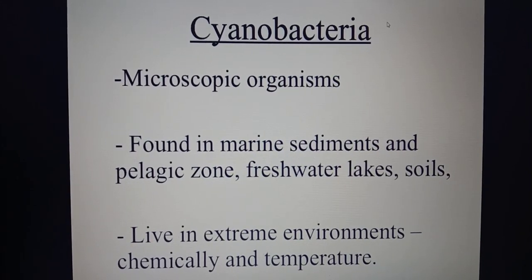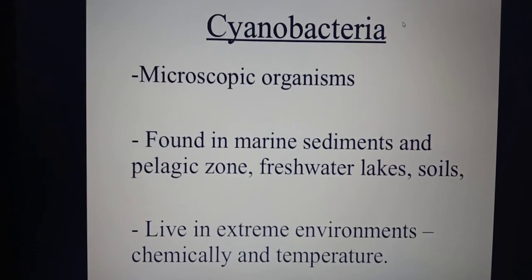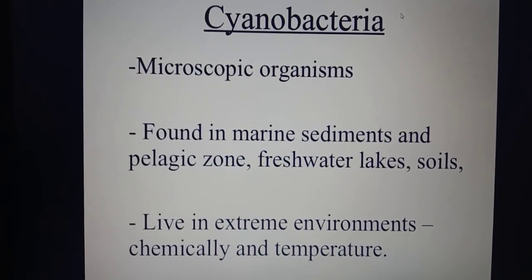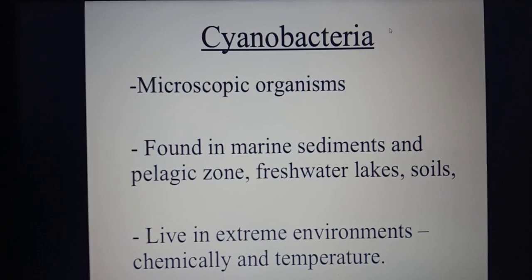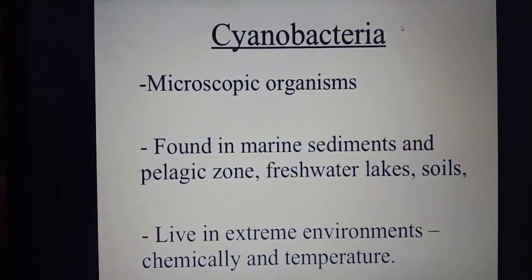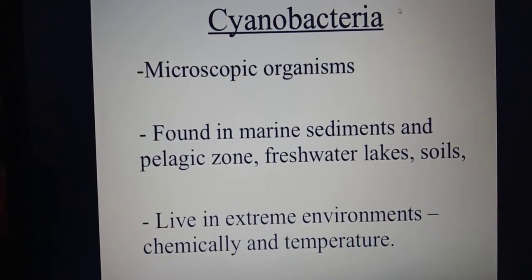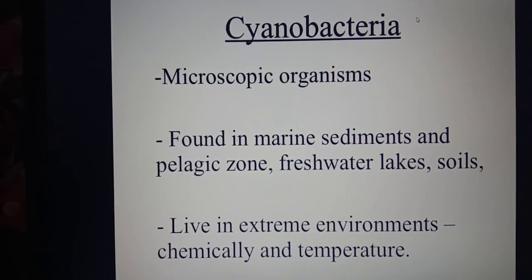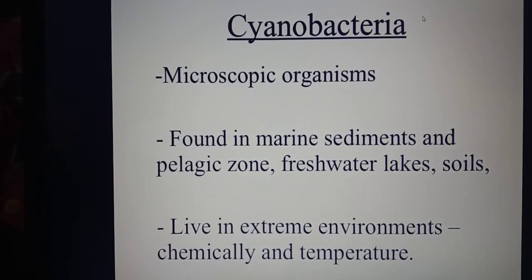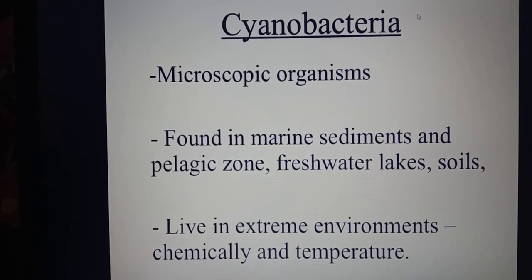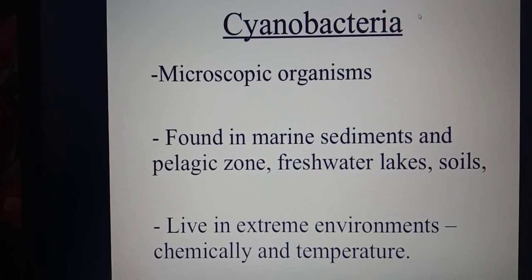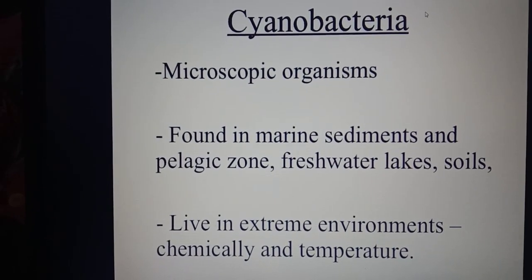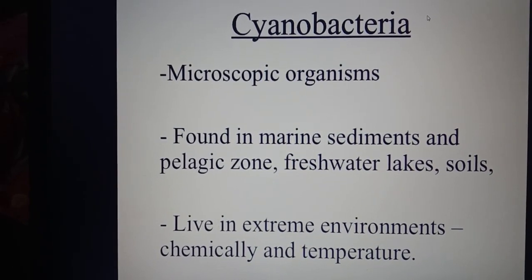Now one thing more, the blue-green algae, also known as the cyanobacteria, are also included in the kingdom Monera. Okay, so cyanobacteria are also termed as blue-green algae. Firstly, they were grouped in the kingdom Plantae because they had chlorophyll. They were similar to the green plants and they could synthesize food in the presence of sunlight similar to the green plants. But later on, with the invention of the microscope and all, it was found out that